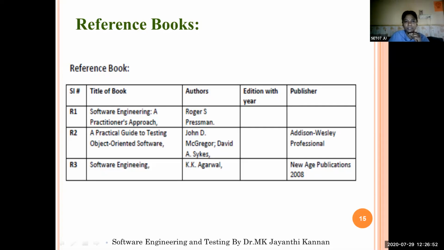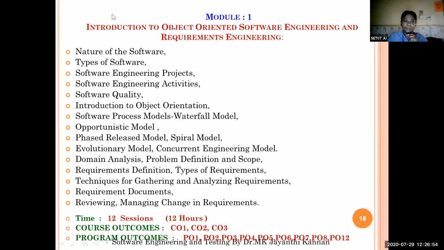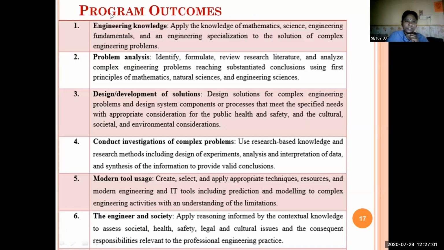And we already discussed the program outcomes. Program means a BTech program. All the BTech programs like aerospace, civil, mechanical, EEE, production, instrumentation, mechatronics, all the programs, not only in our university but in any university, Visvesvaraya University or BITS Pilani or Anna University or JNTU, the program outcomes are common to all the programs which are accredited to AICTE or UGC, or it may be accredited to ABET or anything.